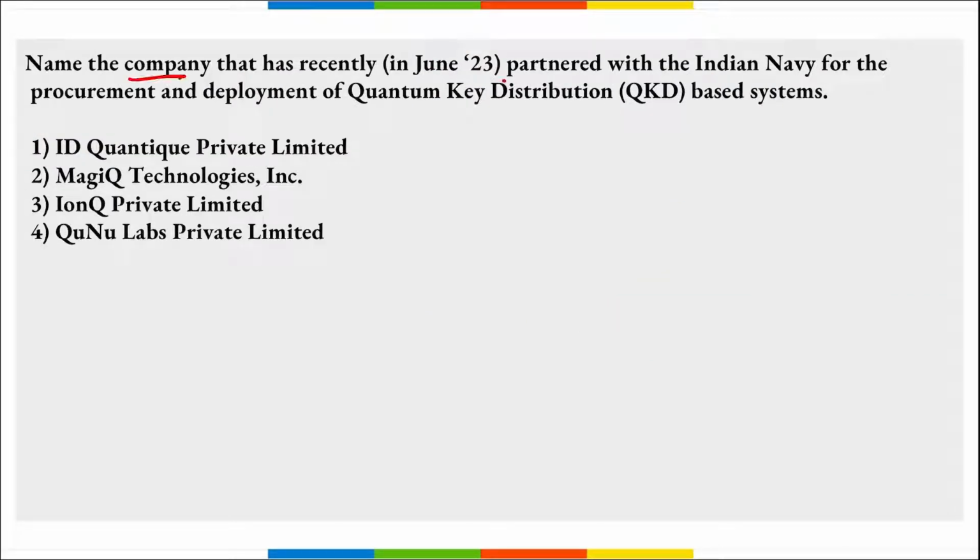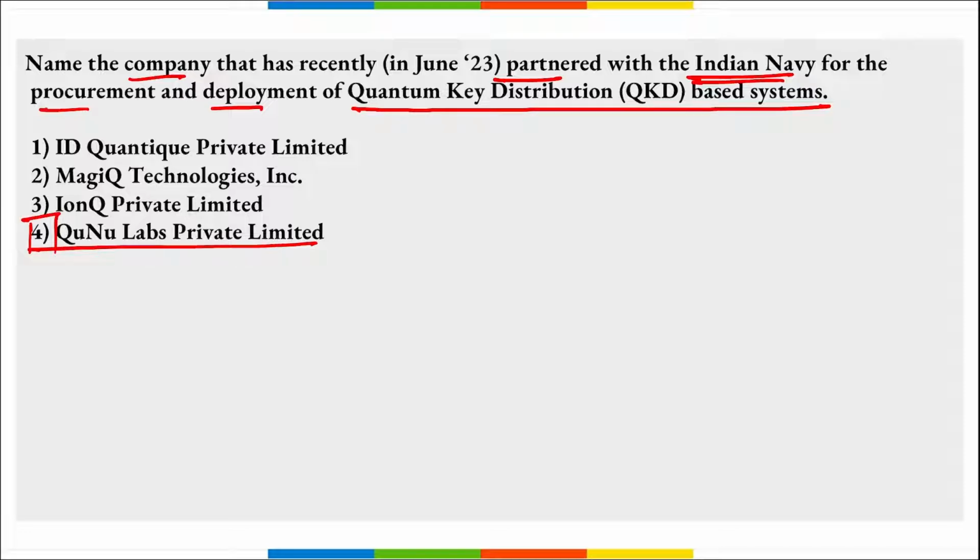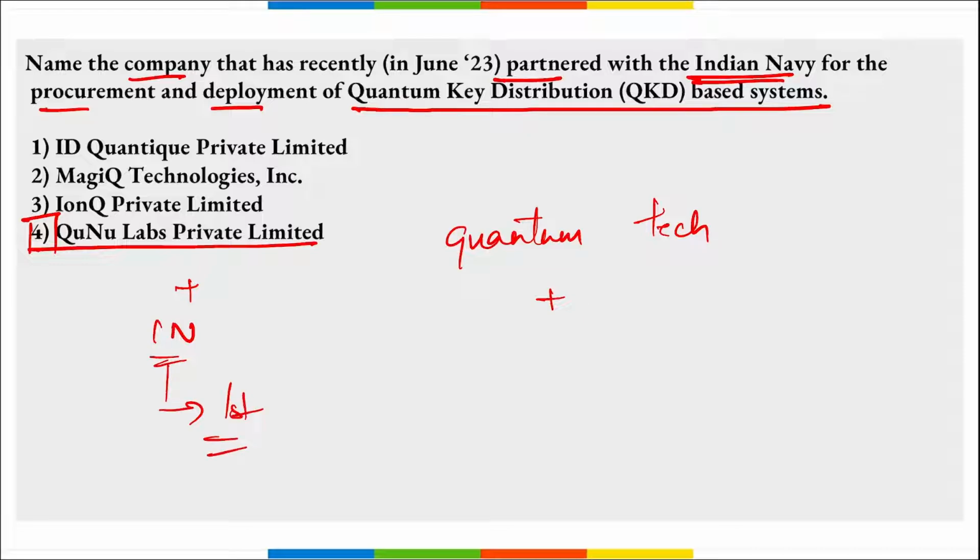Next, name the company that recently partnered with the Indian Navy for procurement and deployment of quantum key distribution based systems. It is your QNu Labs Private Limited, right? This is a leading quantum technology startup. They partnered with the Indian Navy for the procurement and deployment of this quantum key distribution based system. With this collaboration, remember, the Indian Navy will become the first agency to procure large scale quantum based encryption systems, right? It is your QNu Labs Private Limited.